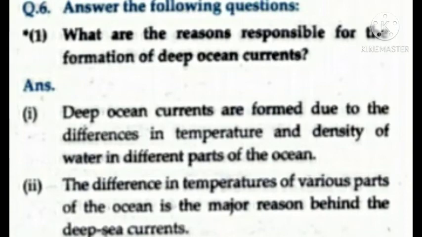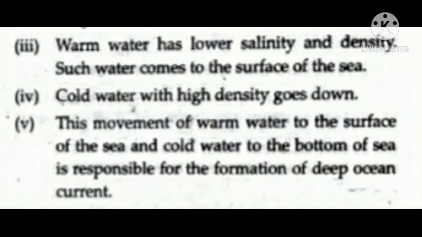First, what are the reasons responsible for the formation of deep ocean currents? Answer: first point, deep ocean currents are formed due to the differences in temperature and density of water in different parts of the ocean. Second, the difference in temperature of various parts of the ocean is the major reason behind the deep sea currents. Next point, warm water has lower salinity and density.